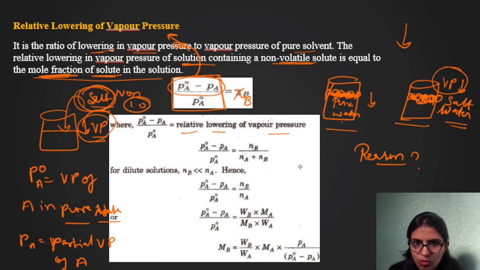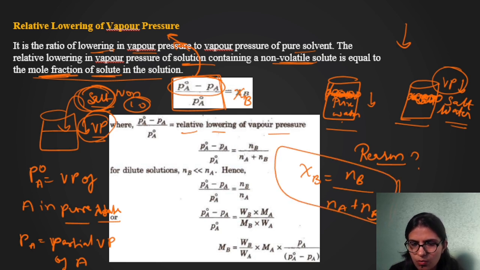So can I write the mole fraction of B as the number of moles of B divided by the number of moles of A plus the number of moles of B? We know this mole fraction formula. We have learned this earlier, right? So I can write this in place of the mole fraction of B, XB. So I wrote it down.